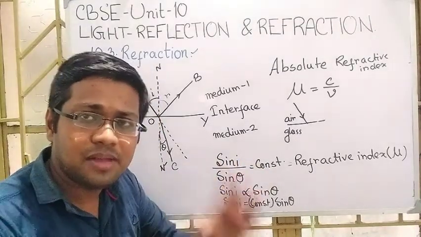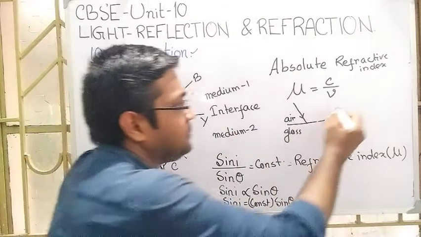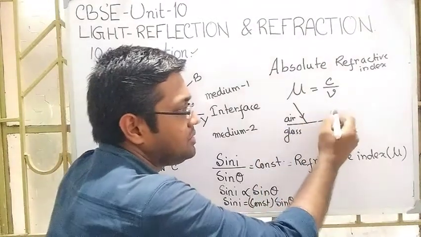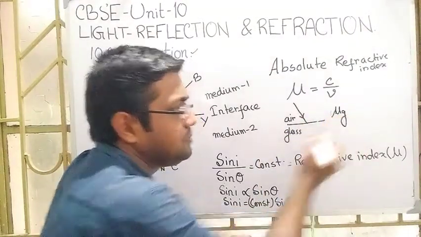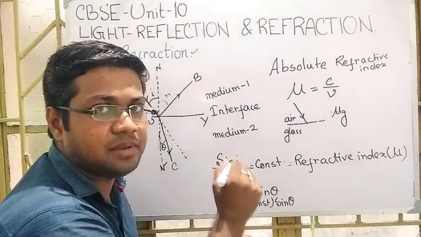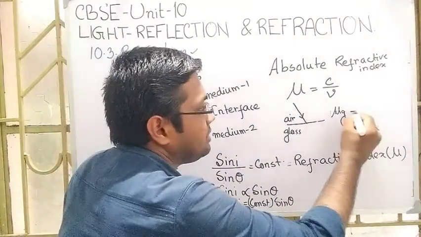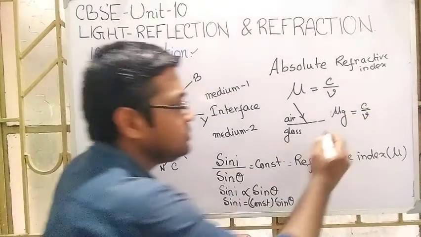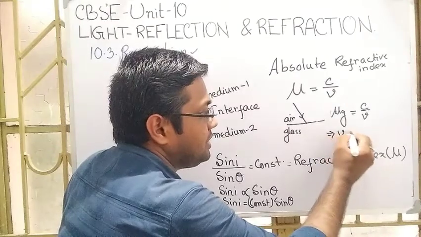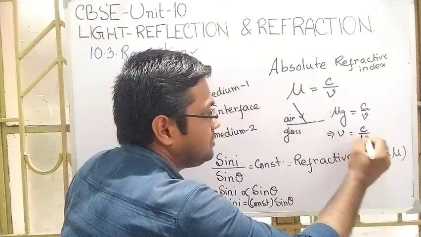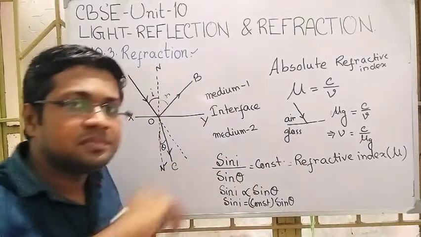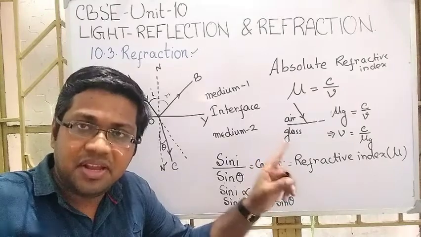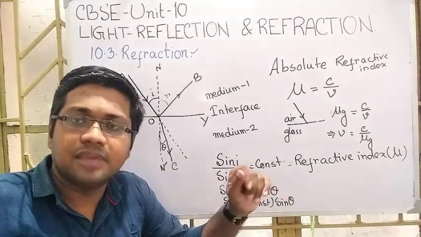So what this refractive index actually tells us, just see. If the light enters into the glass, I can write it as mu g, the absolute refractive index of the glass, equal to c divided by v. So v is equal to c divided by mu g. Typically, for glass, its value is 1.5.